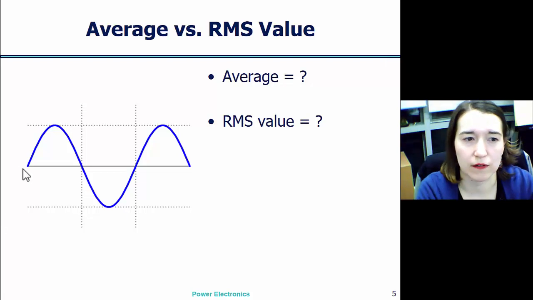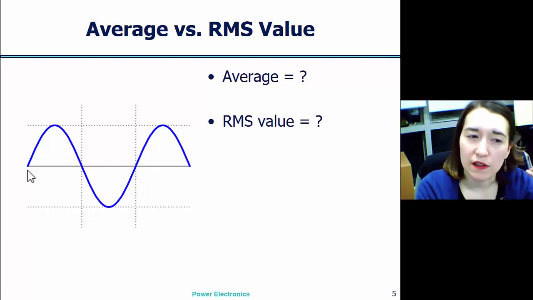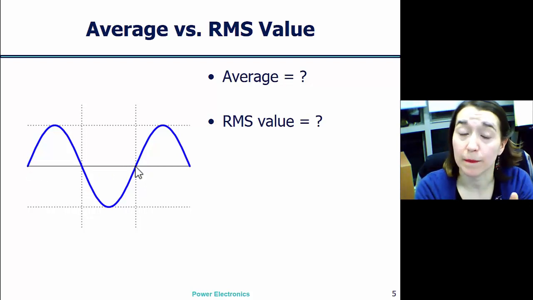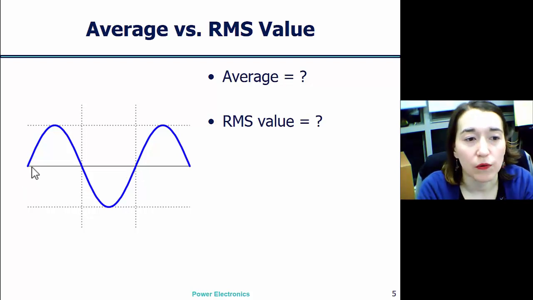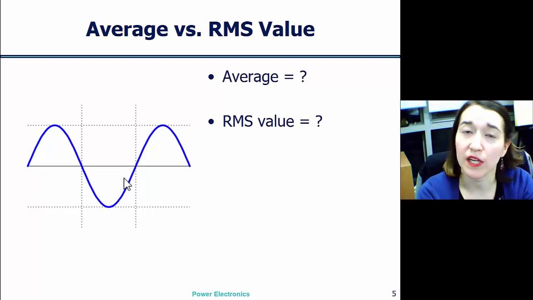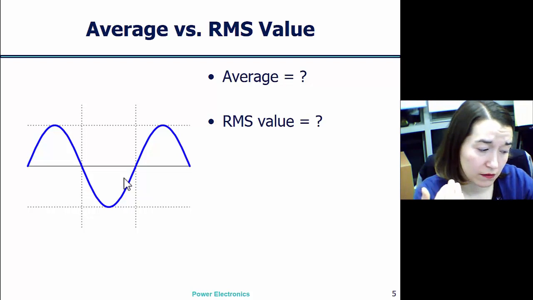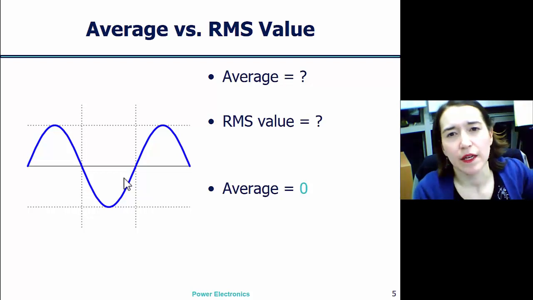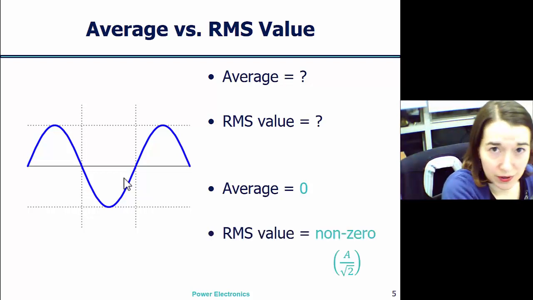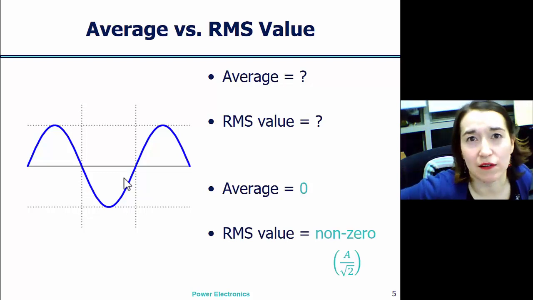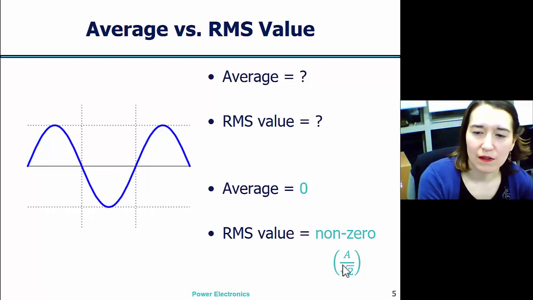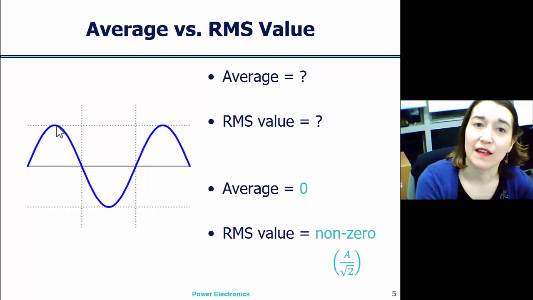So here's an example. First, let's start with just a sine wave. If we look at this value, we see it's periodic. This is actually the ending point. This would be the end of the period. So for that period, we want to see what is the average value. Well, if we integrated here and here, we see the top and bottom are equal, and we see that the average value here would be 0. We also have this thing called the RMS, the root mean square value. And we'll see if we do the calculation, we're going to explain it in a second, but it's actually going to be a non-zero value. And for a perfect sine wave, we would see that the value is actually A over square root 2, if A is the amplitude here.